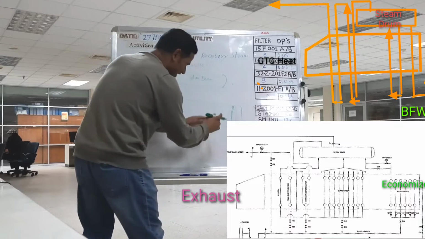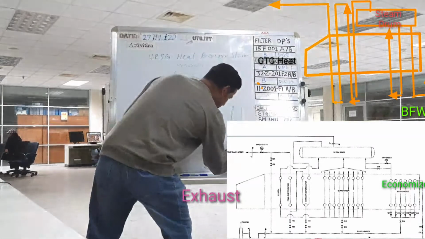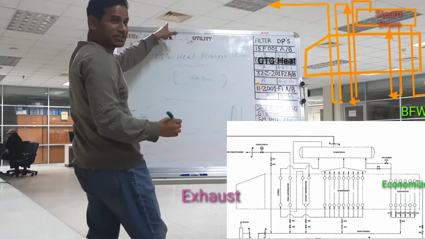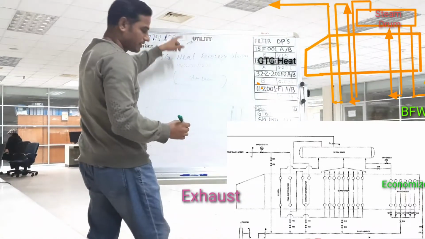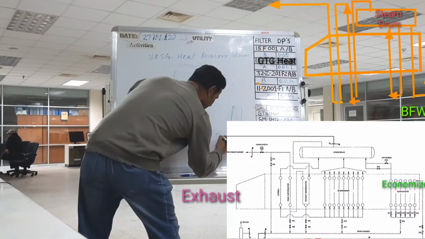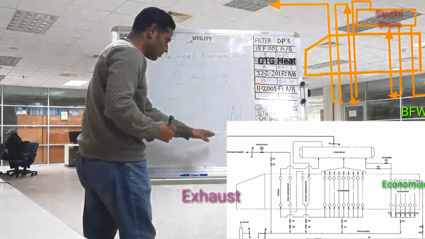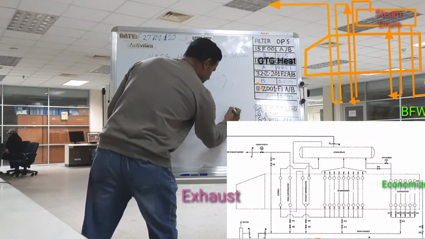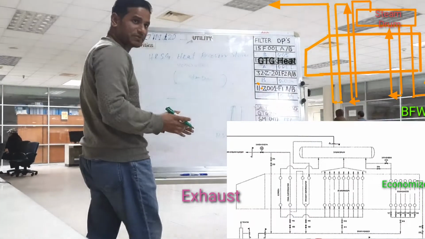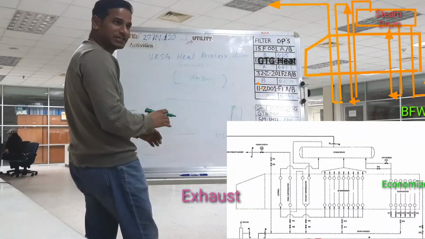While coming to the economizer, this will be divided two ways. One portion will go to the superheating line. So in the economizer, around 72.3 ton will go. So 72.3 ton, at 60 kg pressure and 130 degree centigrade temperature, this boiler feed water will come to the economizer inlet.